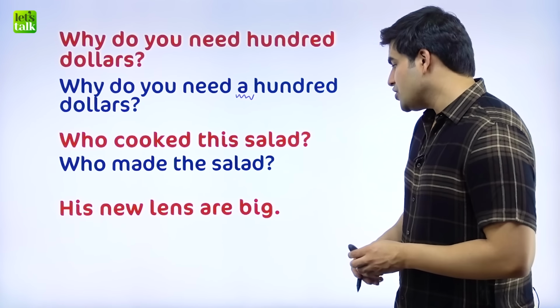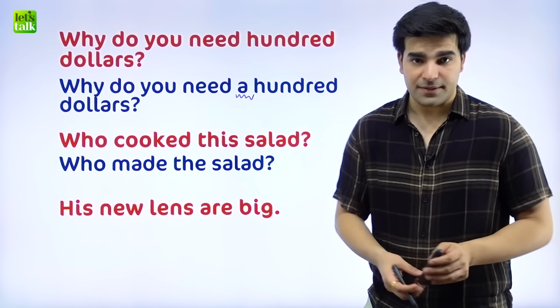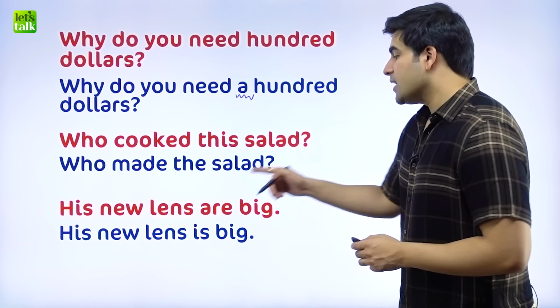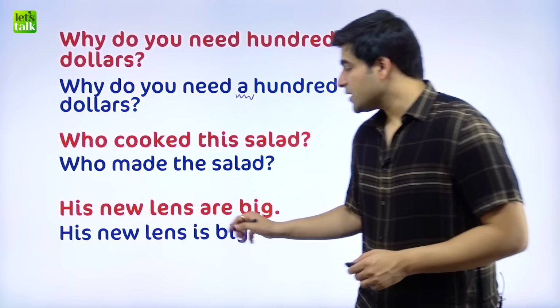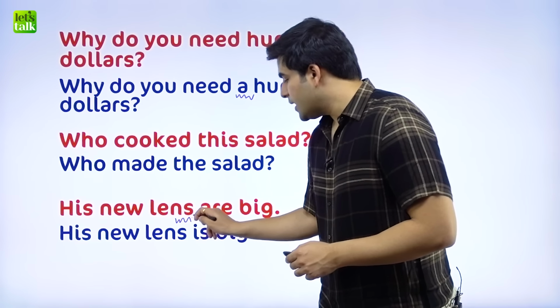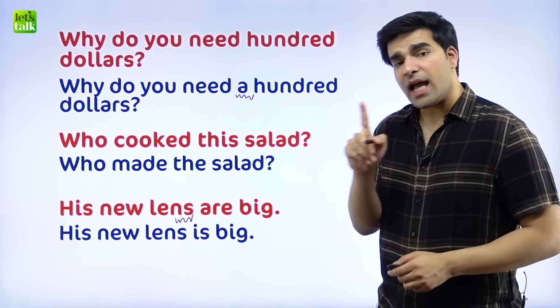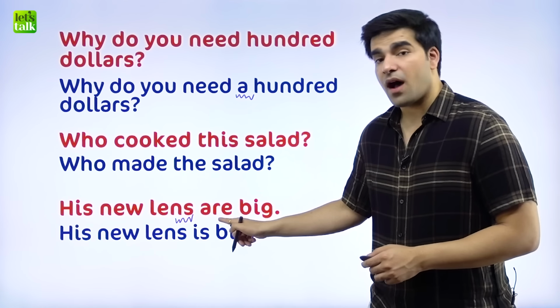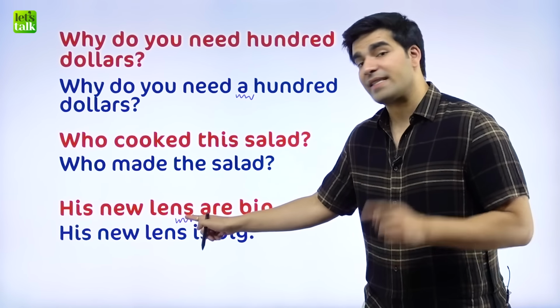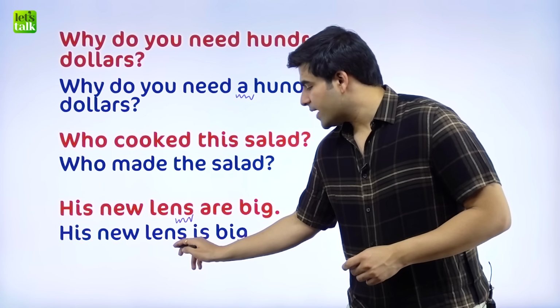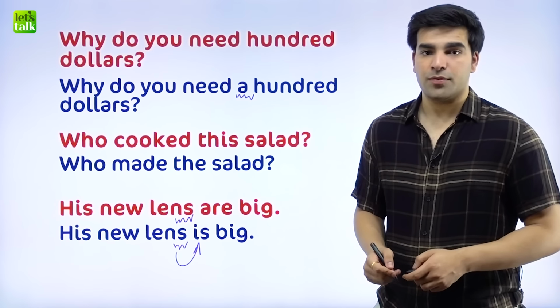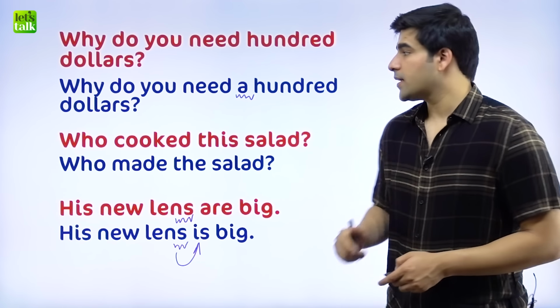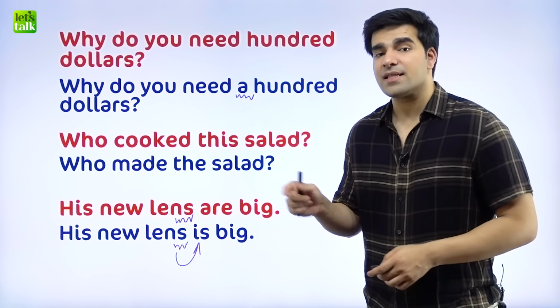Next is, his new lenses are big. It changes to his new lens is big. If you see here, his new lens, lens is one word. And with one word, we don't use R. I'm afraid I said lenses before. It is lens. And therefore, with lens, it is "is" that we use. Yeah, because it is one word. Lens. A pair of lenses, then it's going to be different.